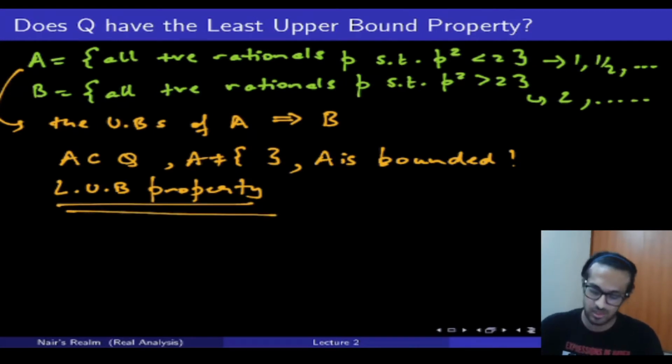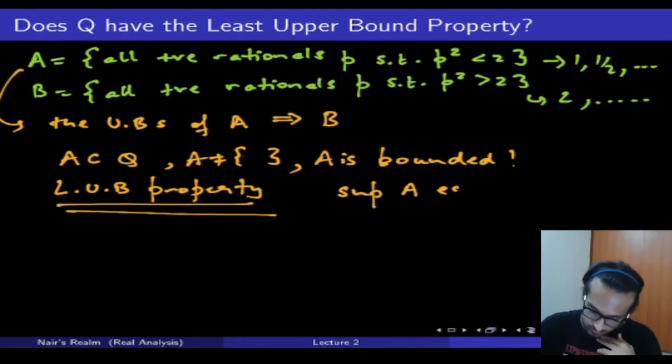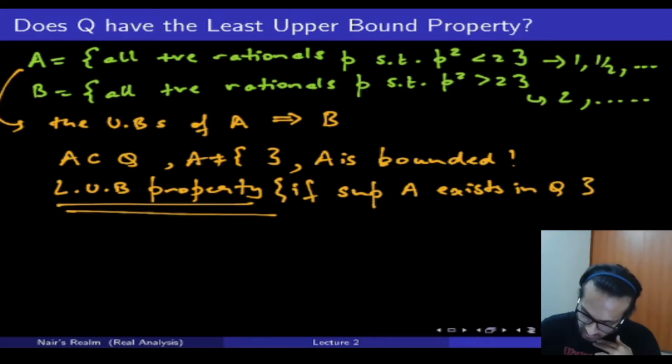The least upper bound property says that if A is a subset of Q, A is not empty, and A is bounded above, then if the supremum of A exists in Q, Q has the least upper bound property.